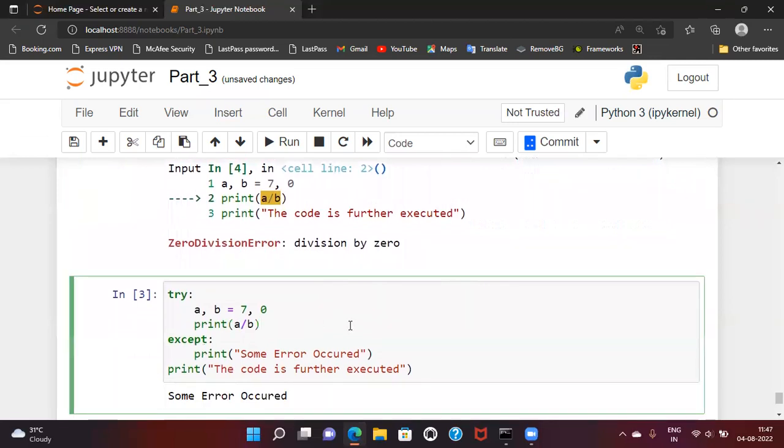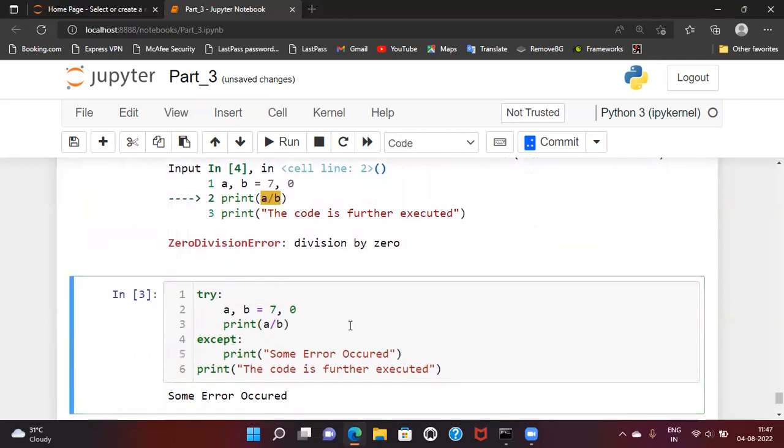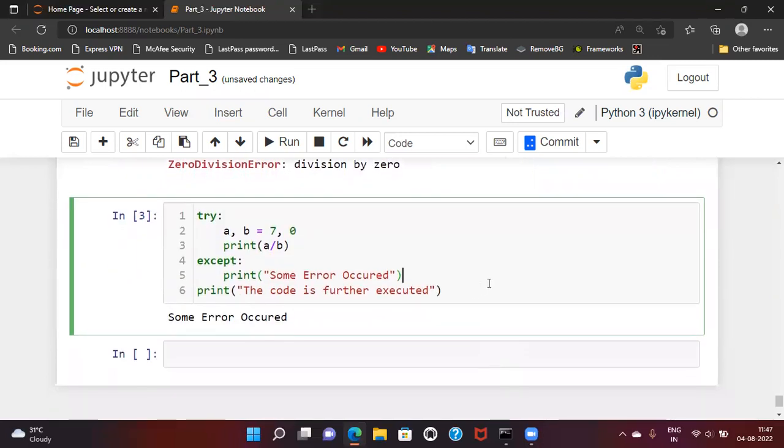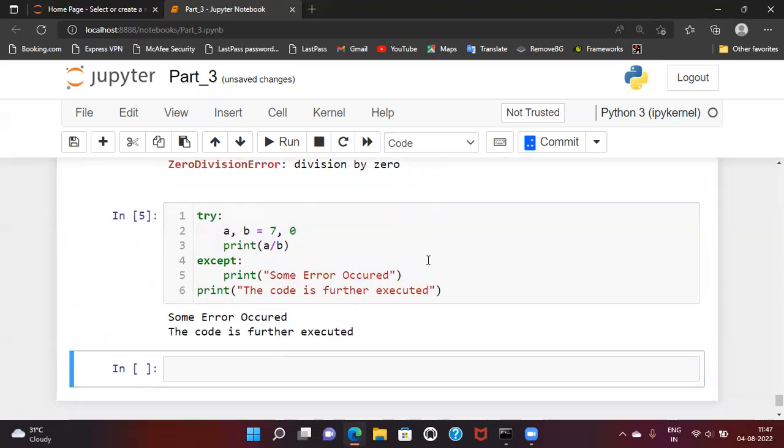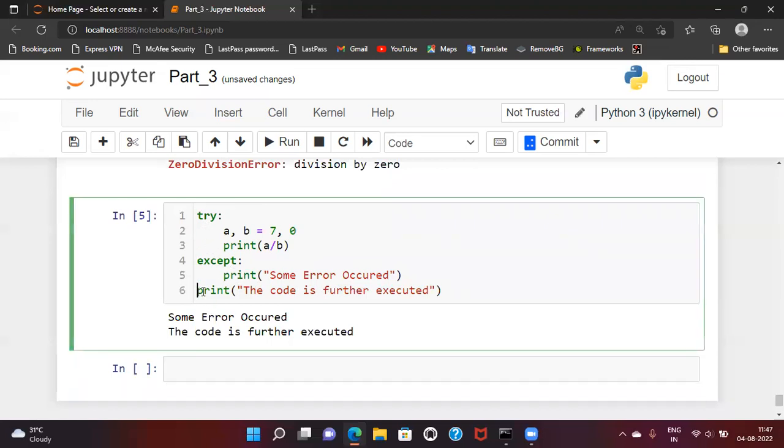Now if we come to this one, let me run this. You can see there is no exception raised, no error is coming, and it is also reaching this print statement.